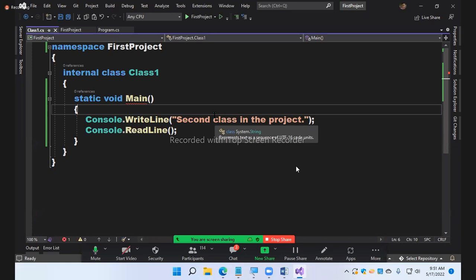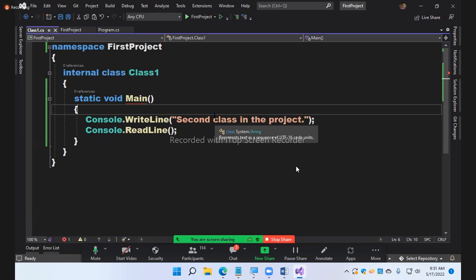Visual Studio will compile all these classes. Whenever it compiles, it is not going to compile each class. What did you do in Notepad? You compiled each class individually, correct? But when you work with Visual Studio, it will not compile each class. Visual Studio compiles the whole project. And if it is going to compile the whole project, it recognizes two Main methods in the project. The two Main methods are two entry points. Every Main method is an entry point.